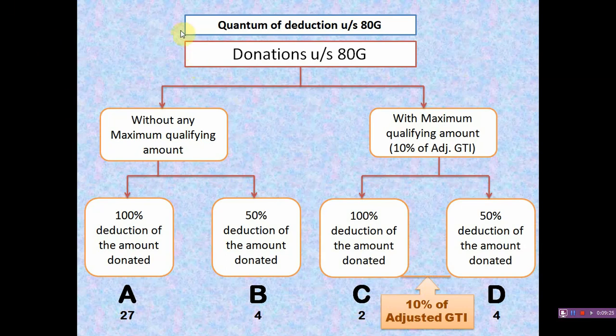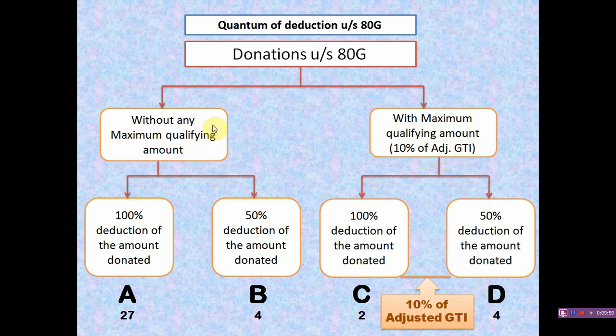Now we will see the quantum or amount of deduction under section 80G. The donations specified or listed under section 80G are classified as donations without any maximum qualifying limit, and donations with a maximum qualifying limit, that is 10% of adjusted gross total income.